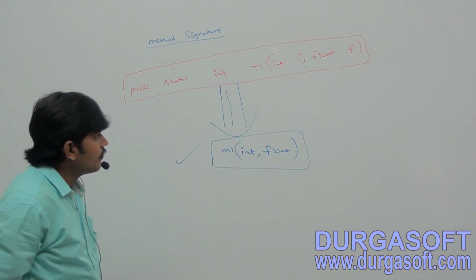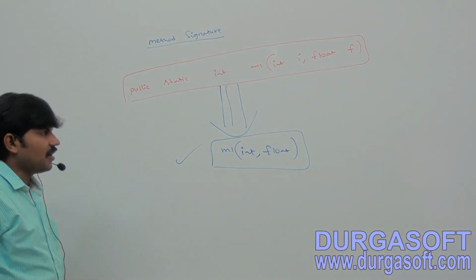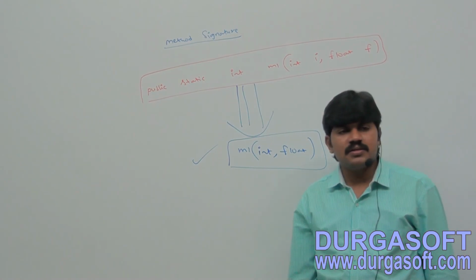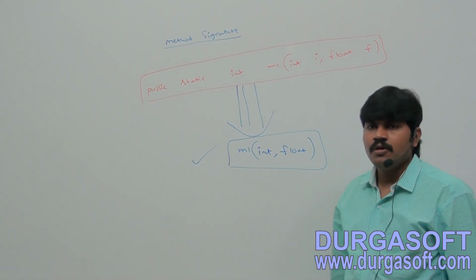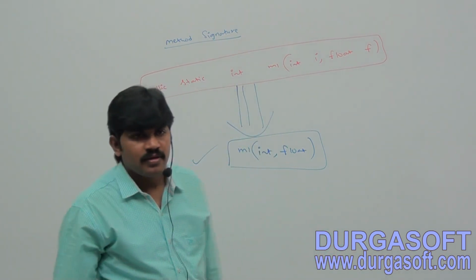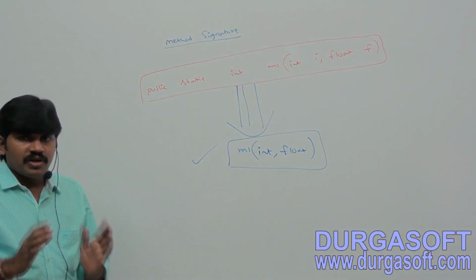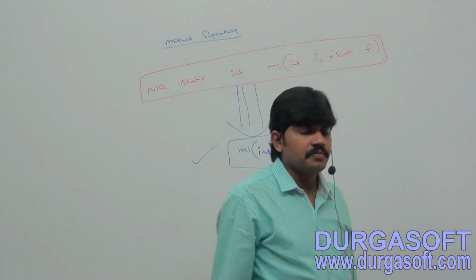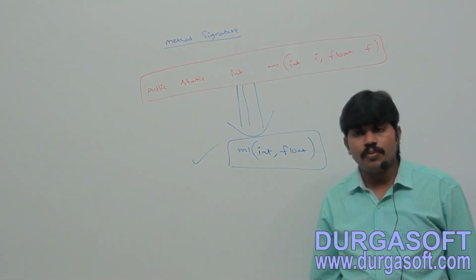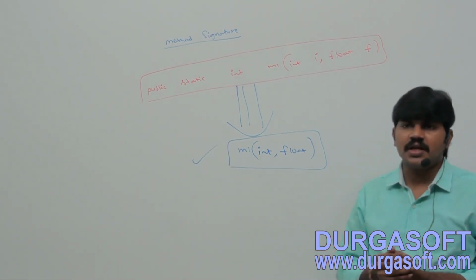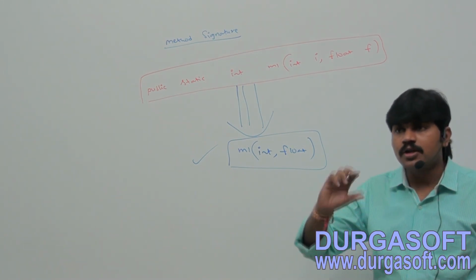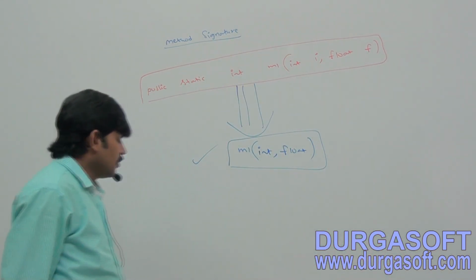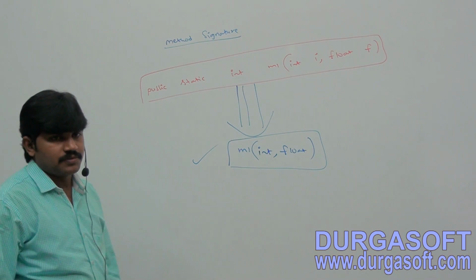Okay, this is add. In Java, method signature consists of method names followed by argument types.